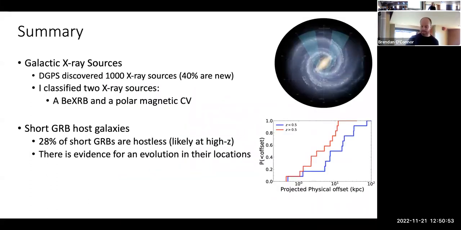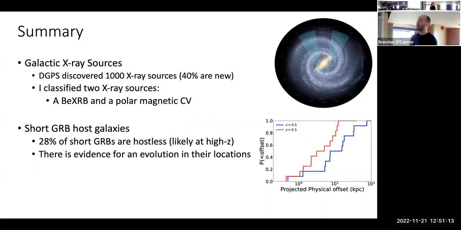And here's my summary slide. Essentially, for the Galactic Plane Survey, we detected about 1,000 X-ray sources. About 40% of them are new. We're classifying these and working on classifying these, trying now to apply machine learning methods, because if you have 1,000 sources, you can't follow up every single one. You can't get the resources to do that.